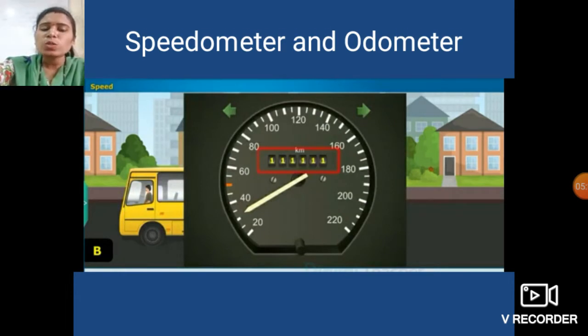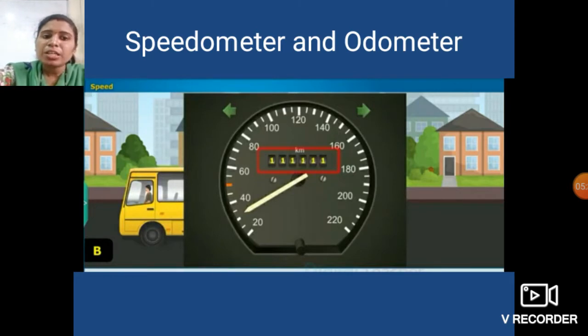So in case of vehicle, you observe that usually in the vehicle there is a speedometer and odometer. So what exactly these two terms are? See students, in vehicle, odometer shows the distance travel in kilometer.